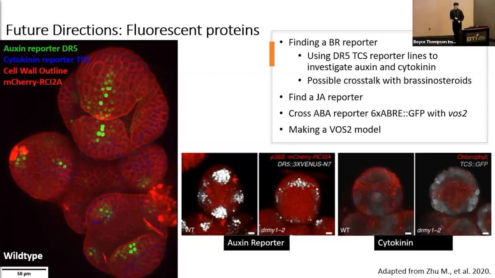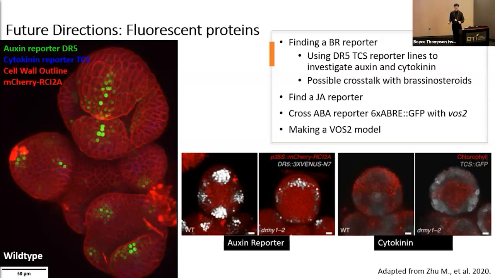So what can we do with this in my project is that if we were to find a brassinosteroid reporter, we can hopefully find some crosstalk between auxin and cytokinin if these hormones are relatively in the same spots or not in the same spots. Additionally, if we were to find evidence that jasmonic acid is being influenced by VOS2, we would do the exact same for jasmonic acid.